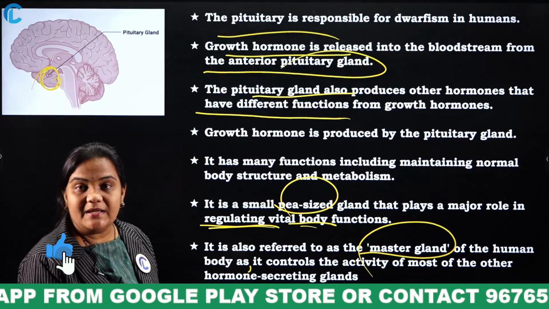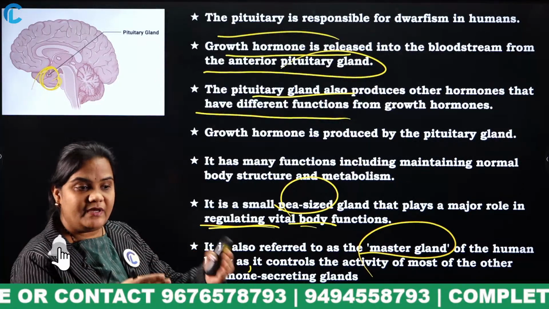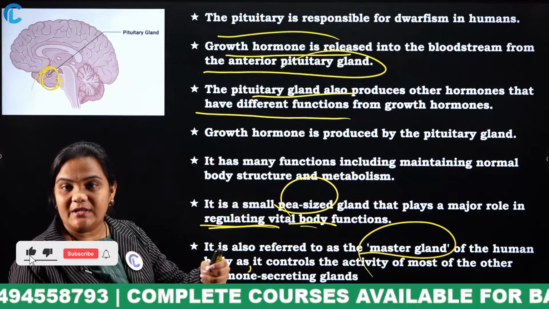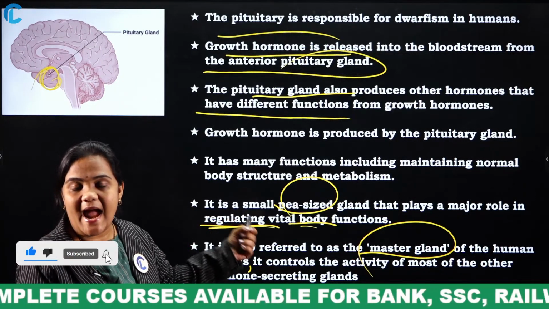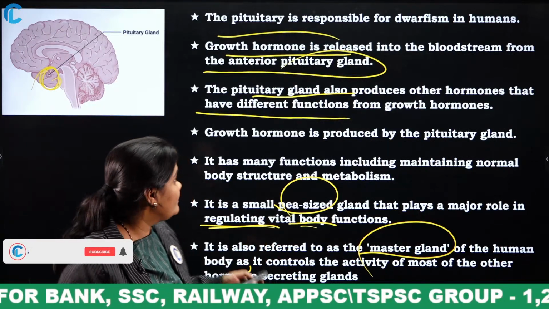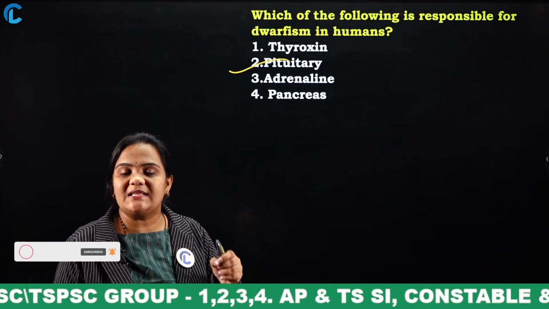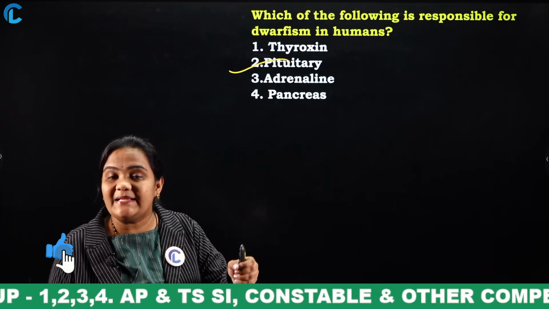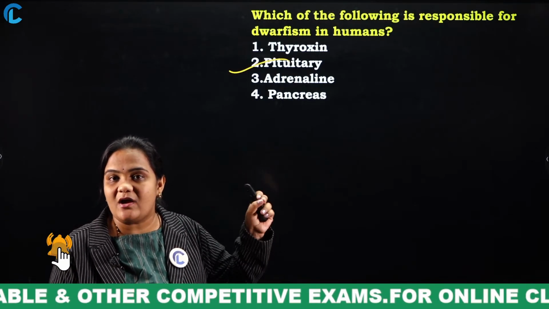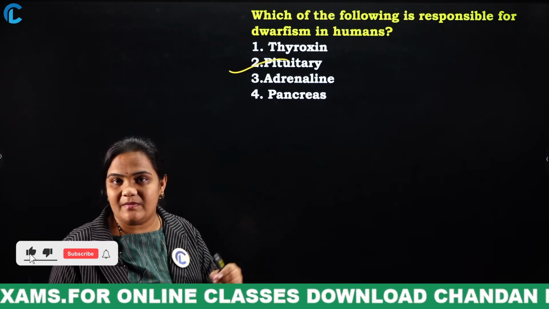Adrenaline is nothing but a stress hormone. Whether we face any situation, to fight or flight, that is decided by this adrenaline hormone. Thyroxine is a hormone released by the thyroid gland. If this thyroxine hormone is less, what happens? Weight gain and fatigue will happen.